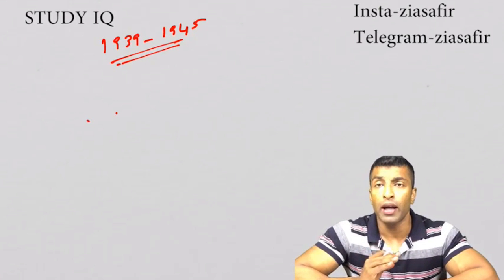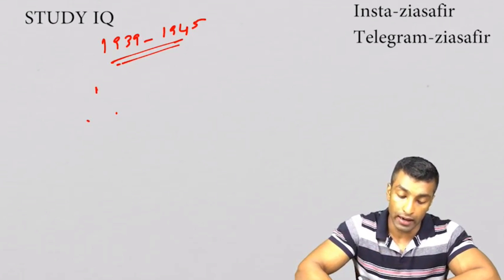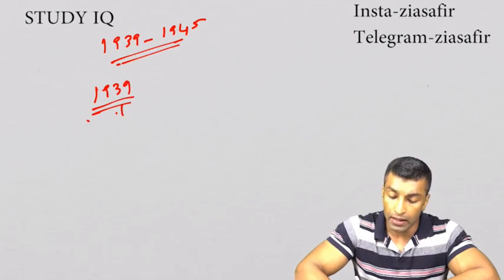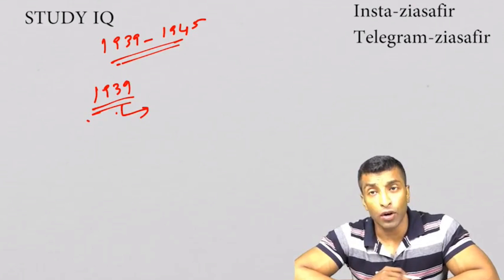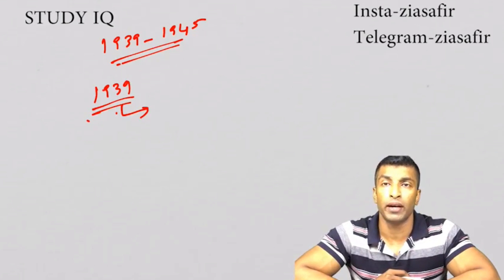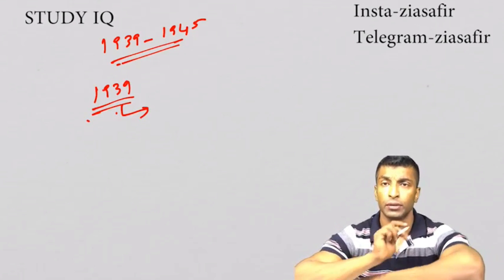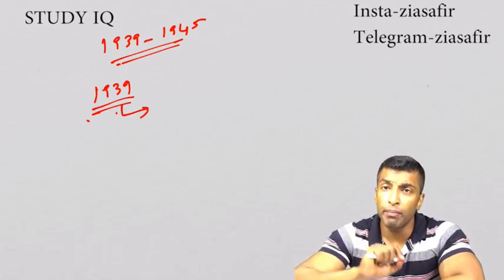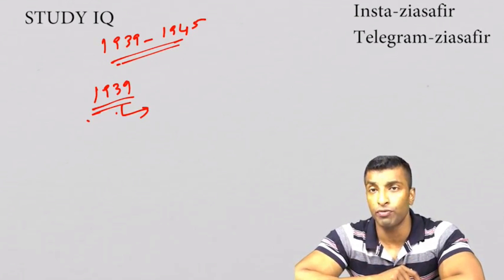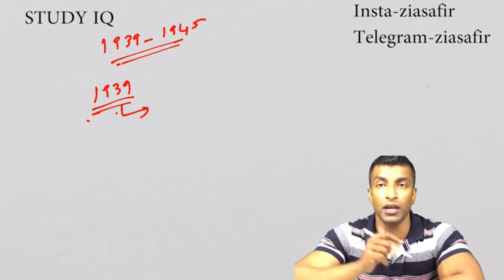Now the Congress Working Committee, in the Wardha session of 1939, passed a resolution. In that, the Congress Working Committee decided to support the Indian troops' involvement in World War II subject to two conditions. The first condition was that there should be immediate substantial devolution of power even before the Indian troops are involved in the war.